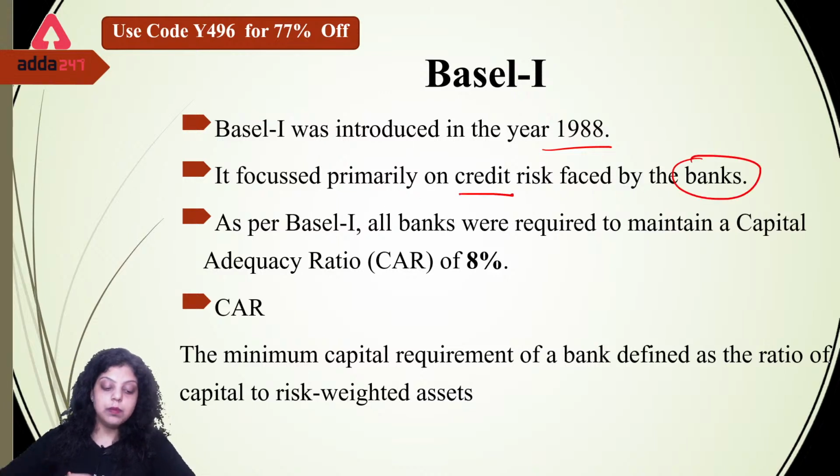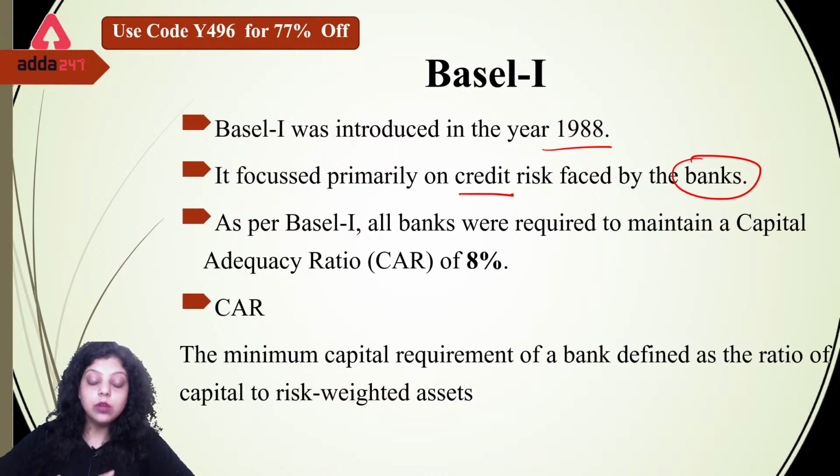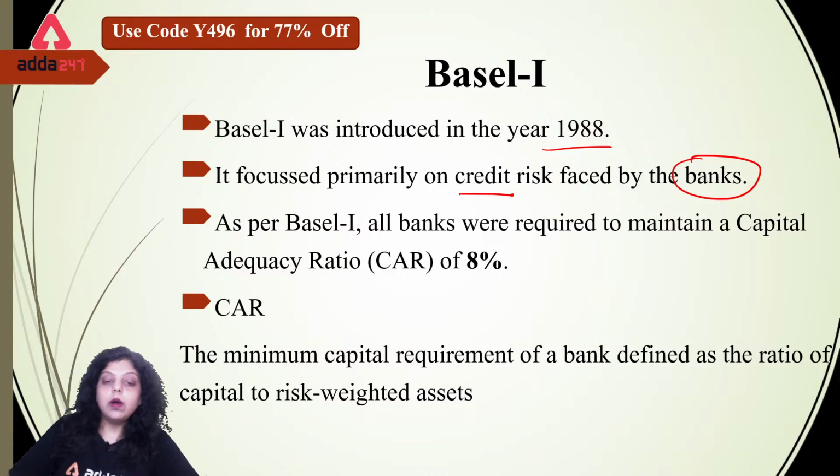Credit risk is the type of risk in which the borrower is not able to repay the loan, or we can say the borrower has defaulted and is not repaying the loan of a bank. That is known as your credit risk. Now, as per Basel 1, all banks were required to maintain a capital adequacy ratio of 8%. Let's first understand what is capital adequacy ratio, CAR or CRAR. It is also known as capital to risk weighted asset ratio, CRAR.